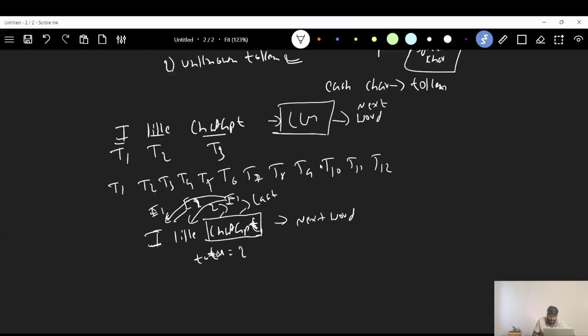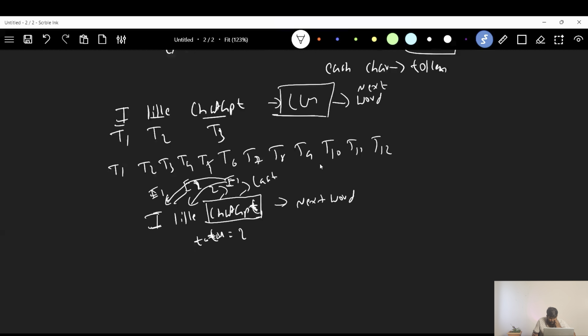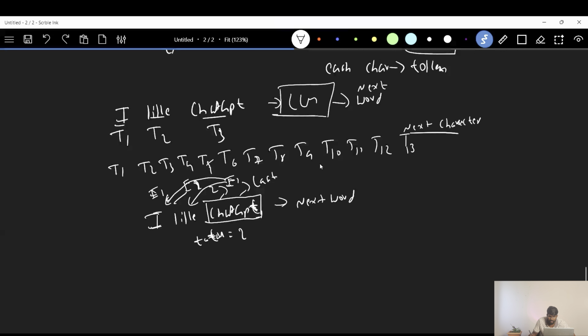Here we are doing 2 operations if you go at word level. If you go at character level, how many tokens do we have? We have 12 tokens, and it's going to generate the 13th token as an output. This is the next character, because it's a character level tokenizer we are using. Each token or each embedding which we give to this LLM model is an embedding for a character, so it's going to generate the next character.